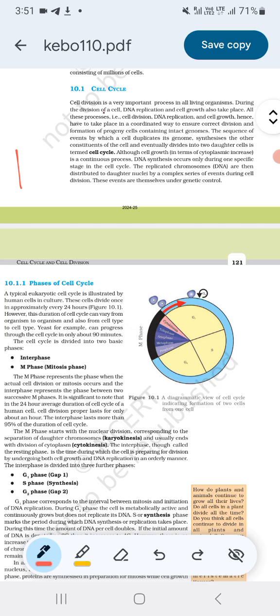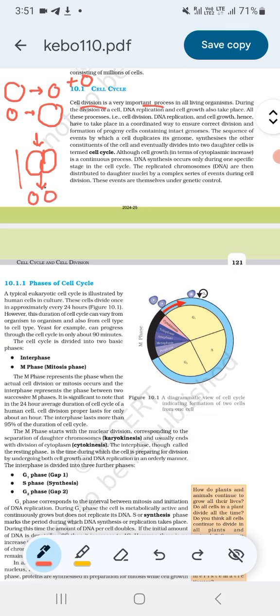Cell cycle. Cell division is a very important process in all living organisms. During the division of a cell, DNA replication and cell growth also take place. A cell during its division into two daughter cells: a small cell will grow into a larger cell, and then this larger cell will divide into two daughter cells.